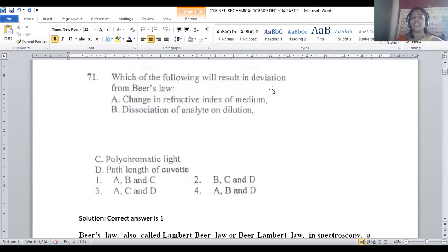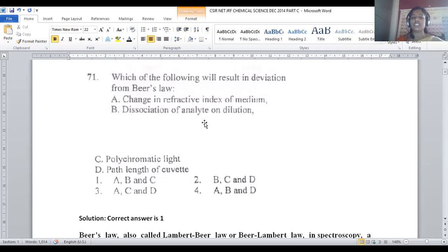What could be the reason for this kind of deviation? There are three certain reasons for this. First is the change in the refractive index of the medium. Refraction, in the sense, if any solution is moving from one medium to another medium, the light will pass through a certain angle. That angle of deviation is the main cause for this kind of deviation of the Lambert's law.